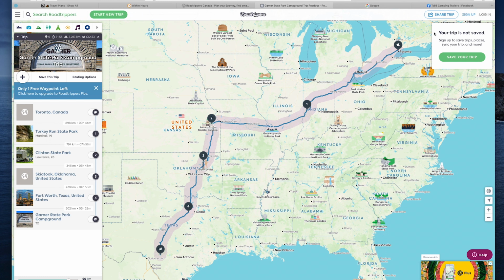I am using the free version again on roadtrippers.com, and it does allow you 5 waypoints or 5 stops along your route. And I have one free one left. I haven't used it. I don't have a 6th destination. But these are places that I plan to stay overnight and stay for a day or two.